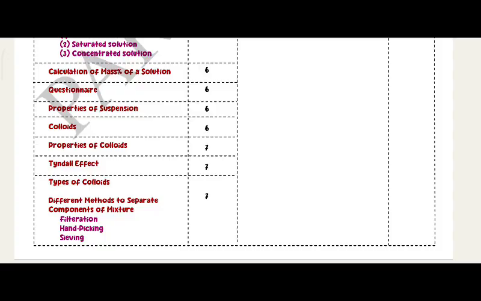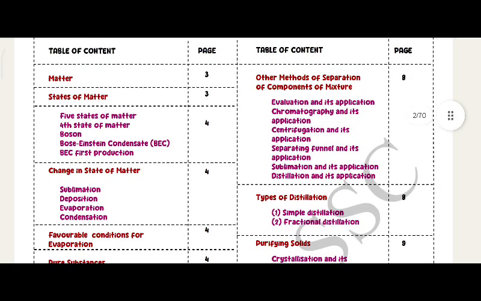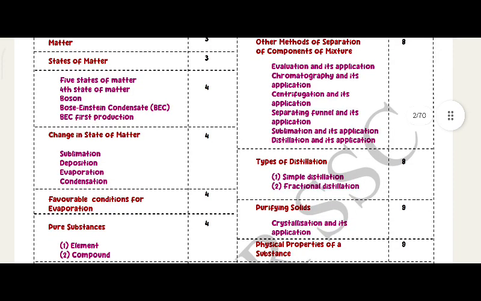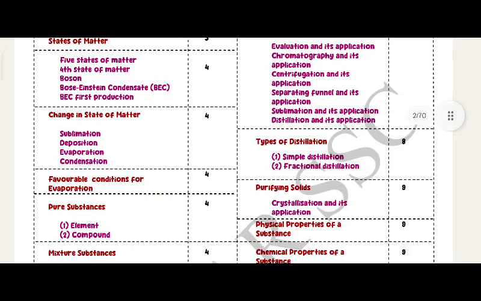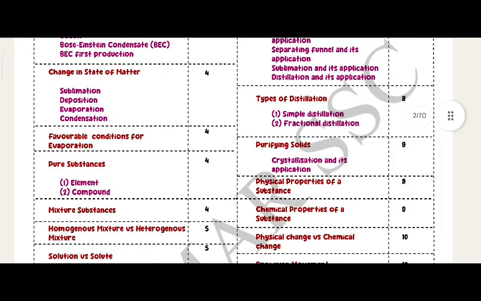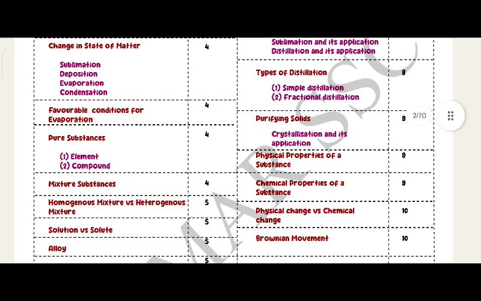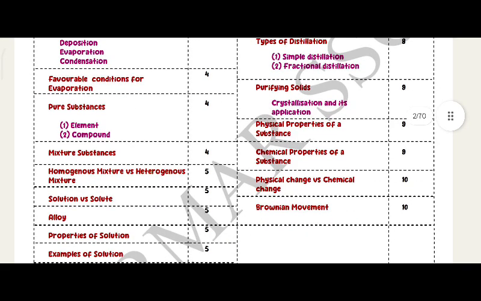filtration, handpicking, sieving, other methods of separation of components of mixture, evaporation and its application, chromatography and its application, centrifugation and its application, separating funnel and its application, sublimation and its application, distillation and its application, types of distillations, simple distillation, fractional distillation, purification, purifying solids, crystallization and its application, physical properties of a substance, chemical properties of a substance, physical change versus chemical change, Brownian movement.